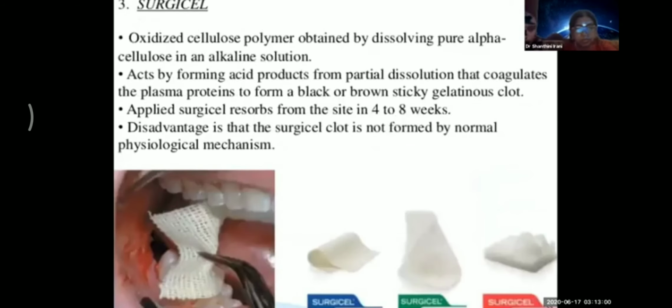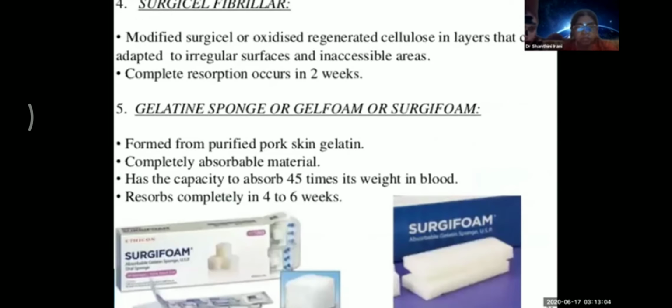Next one. Gel foam is also used. Gel foam is used very commonly in the operation theater. It is formed from purified pork skin gelatin. It's completely absorbable. It has the capacity to absorb 45 times its weight in blood, and it resorbs completely in 4 to 6 weeks.